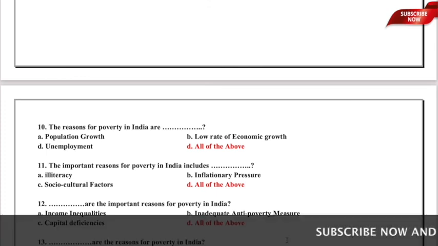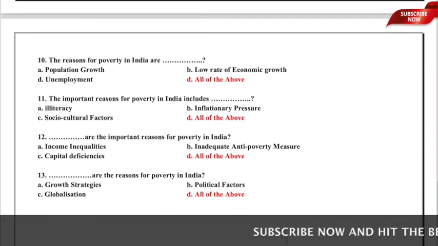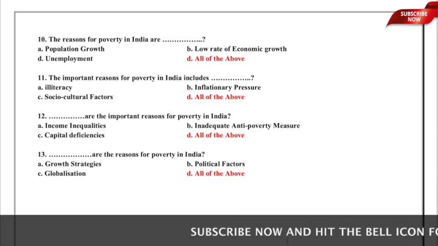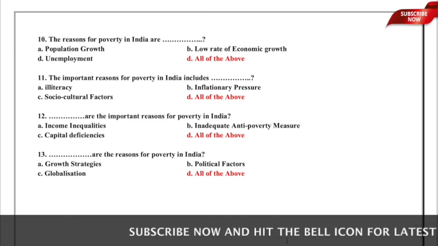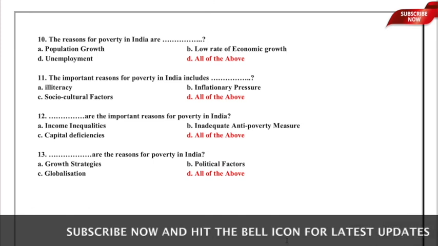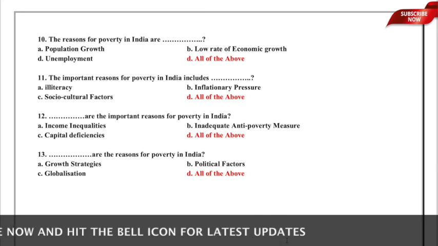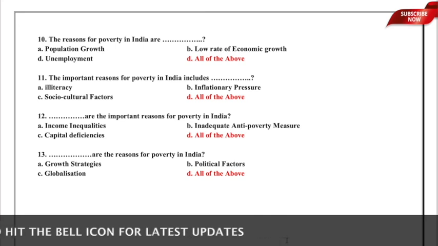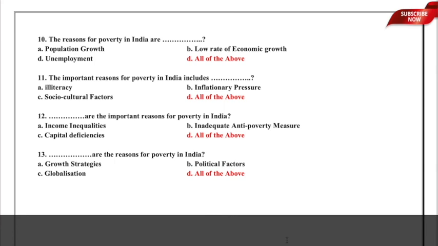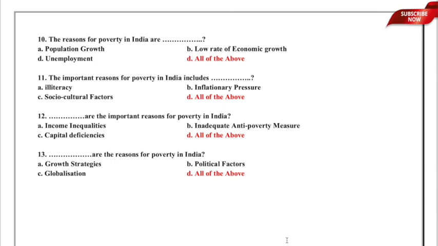Let us now move to the last question in this segment. Dash are the reasons for poverty in India. Again, a similar sort of question, and the underlying options are A, growth strategies, B, political factors, C, globalization, and D, all of the above. Again, here option D, all of the above is the correct answer. That means growth strategies, political factors, as well as globalization result in poverty.